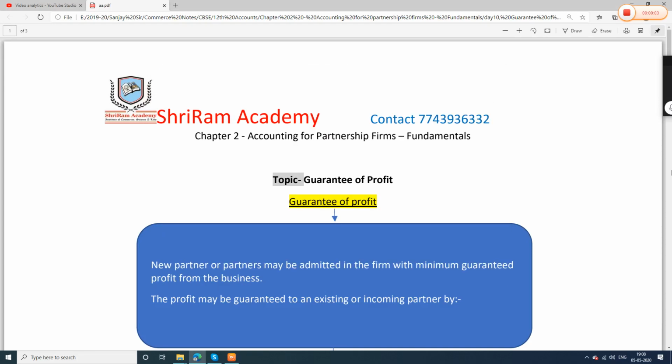So guys, we will start a new topic today, chapter number 2, which is accounting for partnership firm fundamentals. Today's topic that we will try to understand is guarantee of profit.